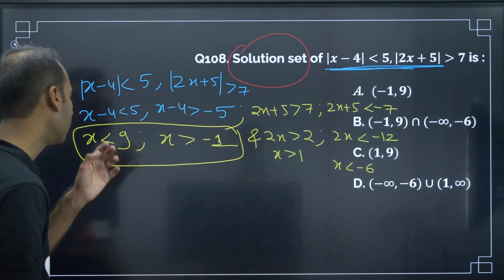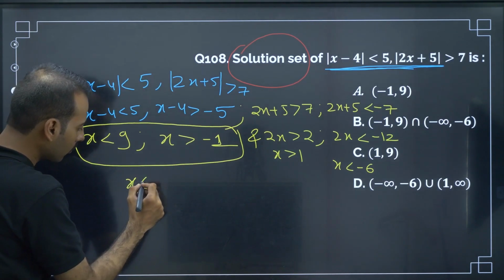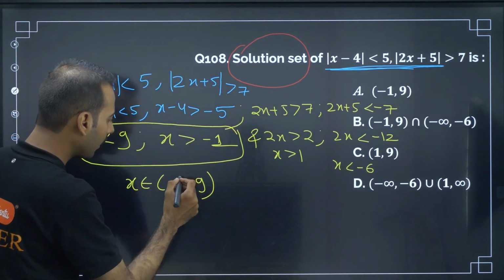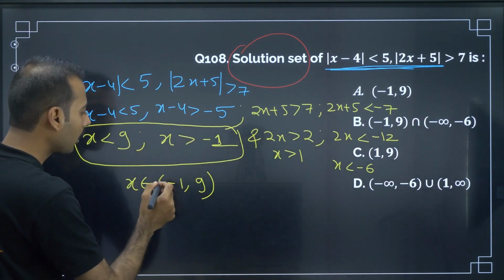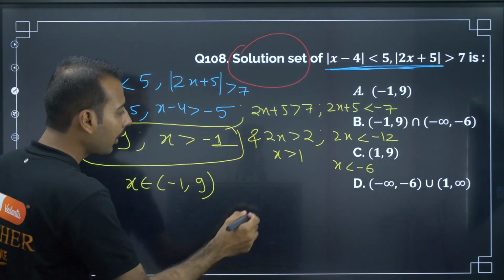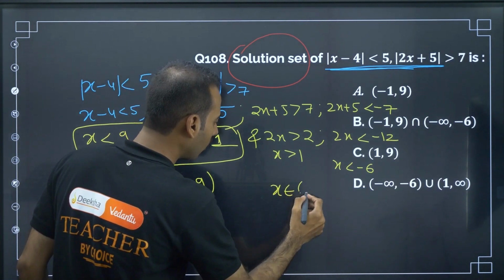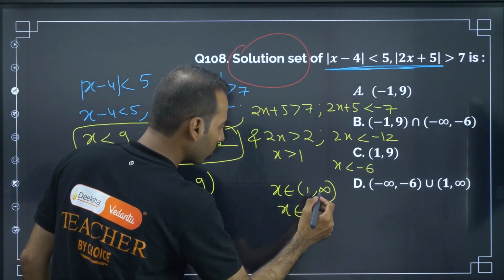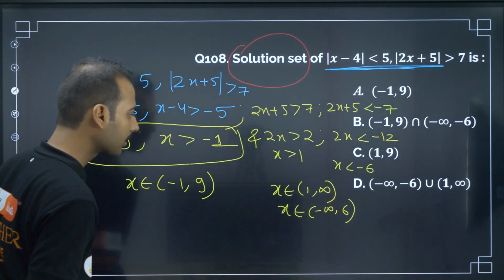So now from here we can say x belongs to minus 1 to 9. X is greater than minus 1 and it is less than 9. And from here we say x belongs to 1 to infinity and then x belongs to minus infinity to minus 6.